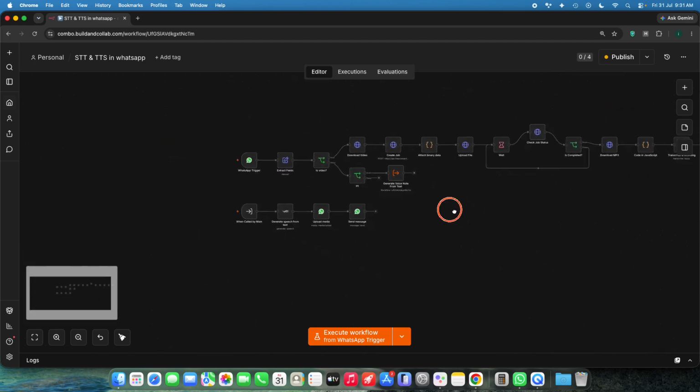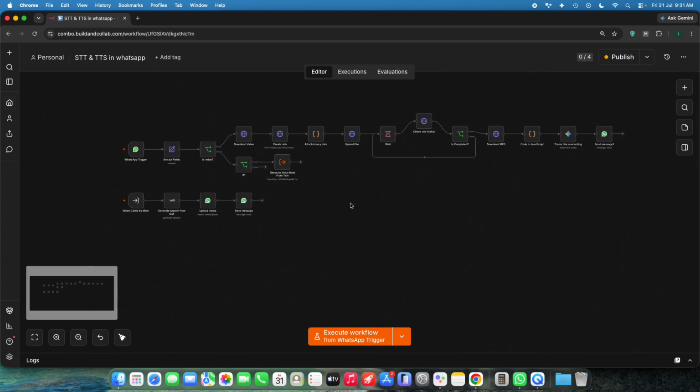So this is the reason, and this is a really cool use case scenario where speech to text and text to speech are done right inside your WhatsApp. So yeah, there are a lot of other use cases of automations too.